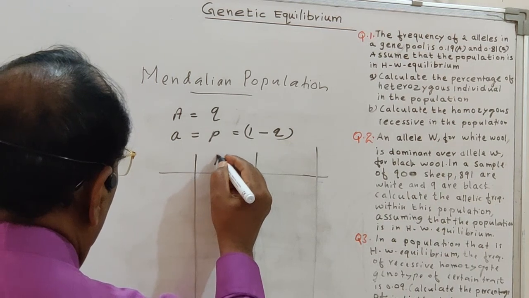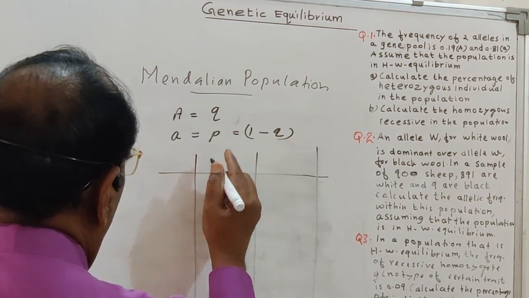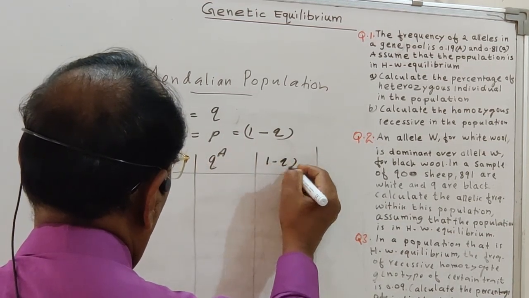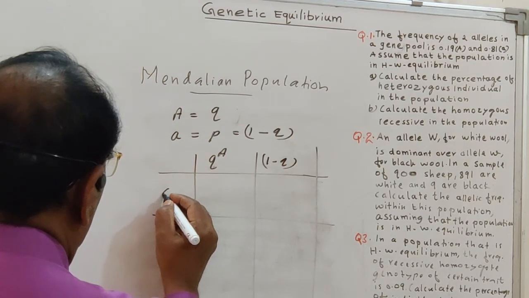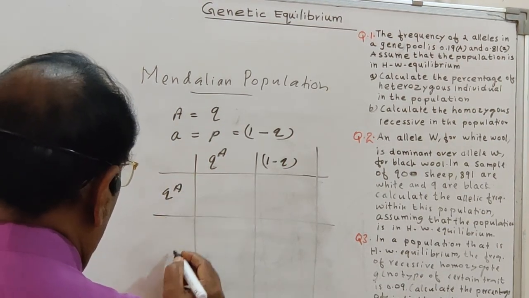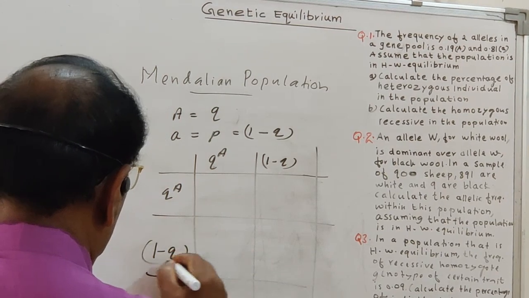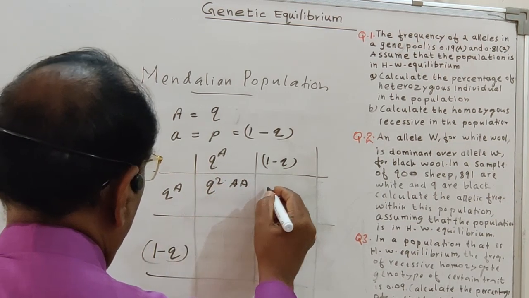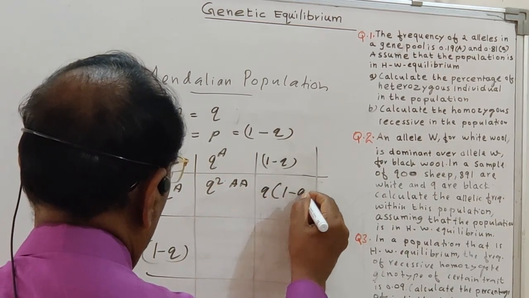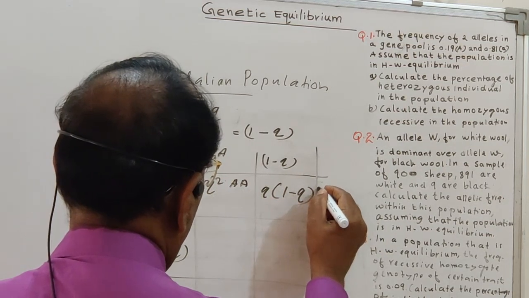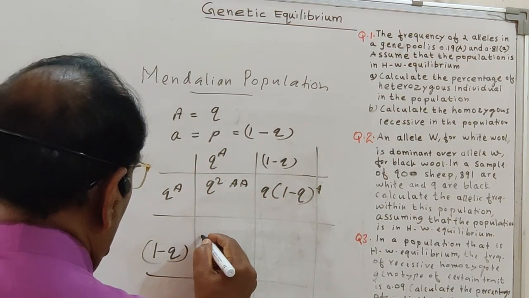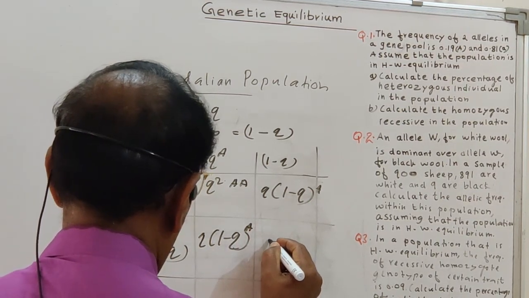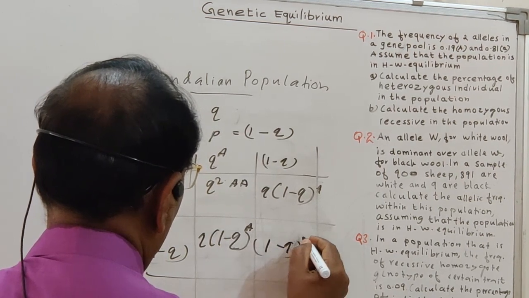This is Q, A, and this is P, that means 1 minus Q. Similarly, this is Q, A, and this is 1 minus Q. So here this is Q square A, here this is Q(1 minus Q) A, and here again Q(1 minus Q) A, and here is 1 minus Q whole square.